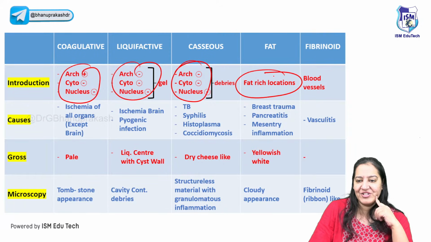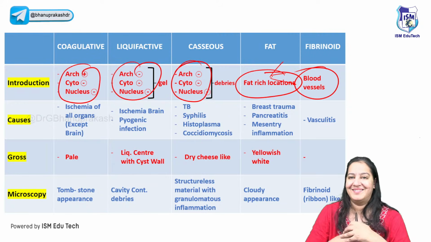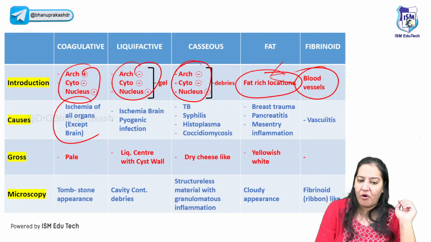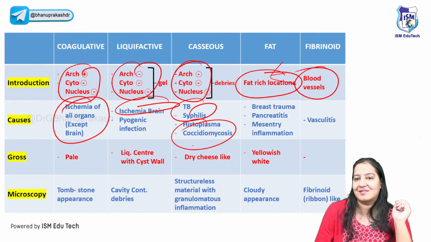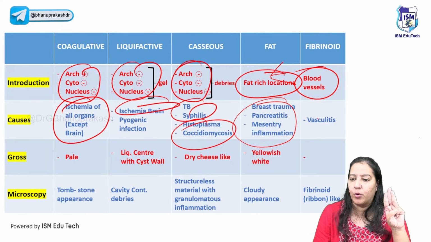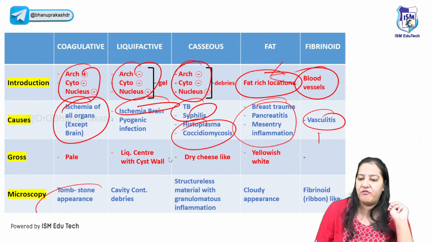Here it occurs at fat-rich location. You know the 3 fat-rich locations. This one occurs in blood vessels. See the definition of all. See the causes of all. Here ischemia of all organs except brain. Here ischemia of brain. Here 2 bacteria, 2 fungus. Right, here the 3 organs you already know. Here vasculitis and malignant hypertension you can say. See the microscopy of all of them.